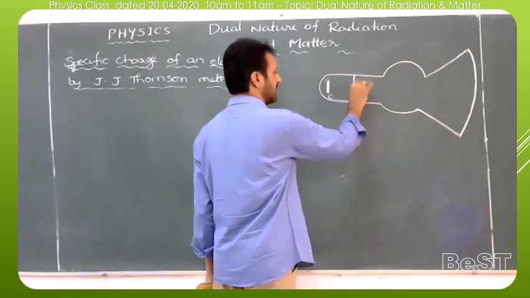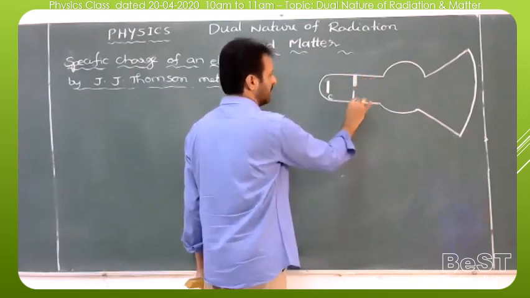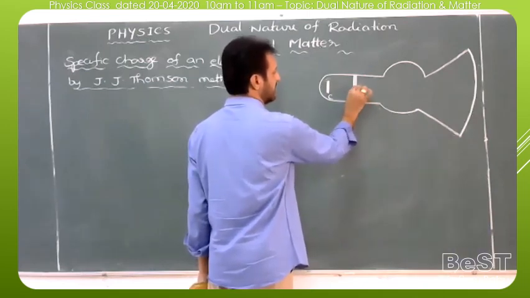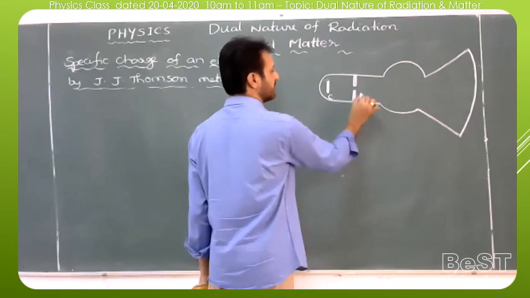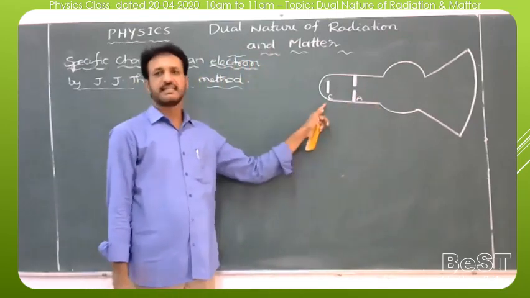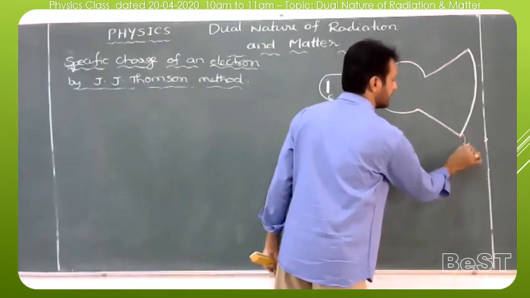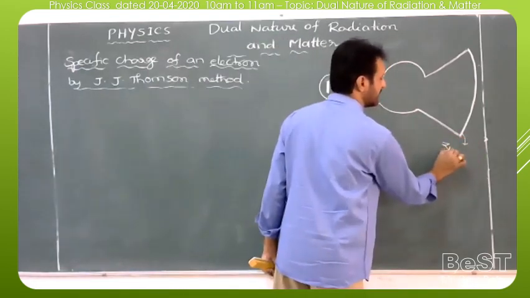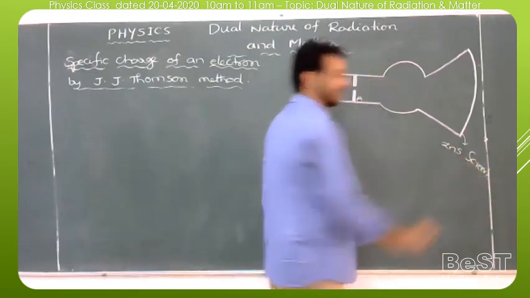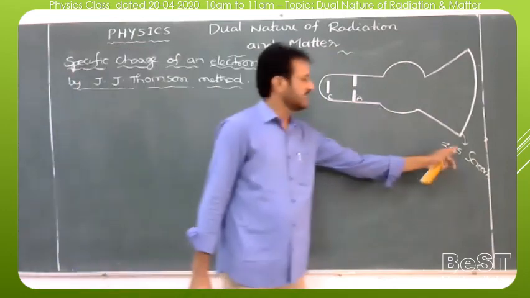In the anode we are providing a small slit at its center, so that only a fine beam of electrons is allowed instead of all the electrons. So A represents the anode and C represents the cathode, and at the other end there will be a screen. That is a zinc sulfide coated screen, ZnS screen. It is nothing but either a fluorescent screen or a photographic plate we can use.